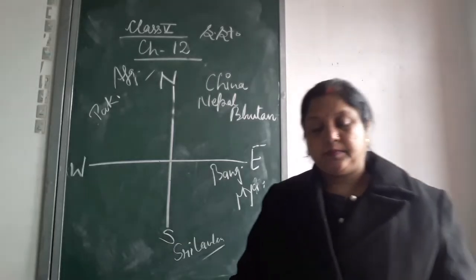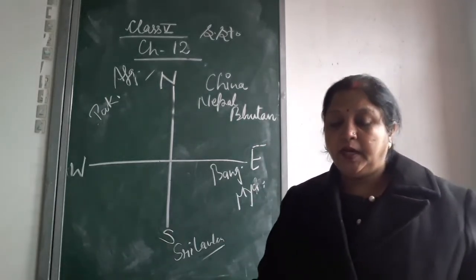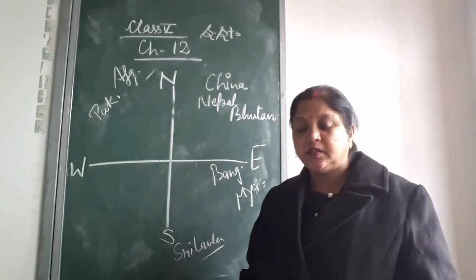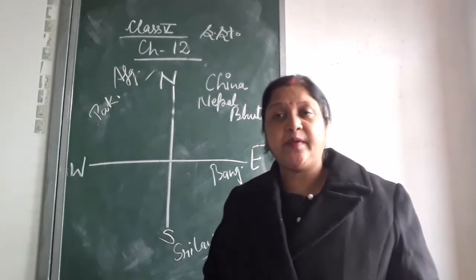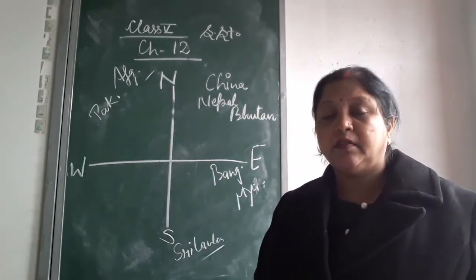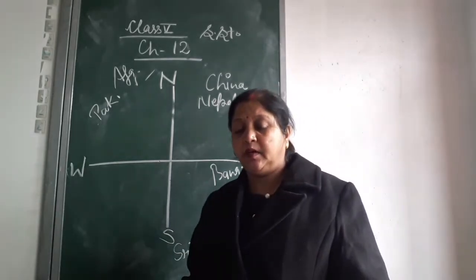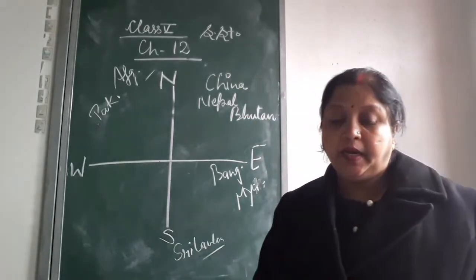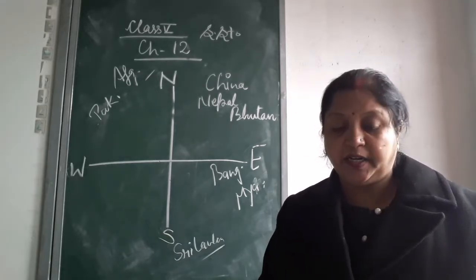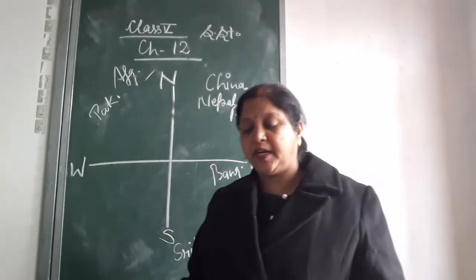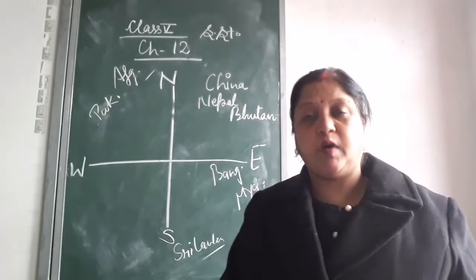Next, China. China is to the north of India. It has a long border with India. China has an area of 95,71,300 square kilometer and population of over 1330 million. It has the largest population of the world. Beijing is the capital of China. The official language of China is Mandarin Chinese. The currency of China is Chinese yuan.